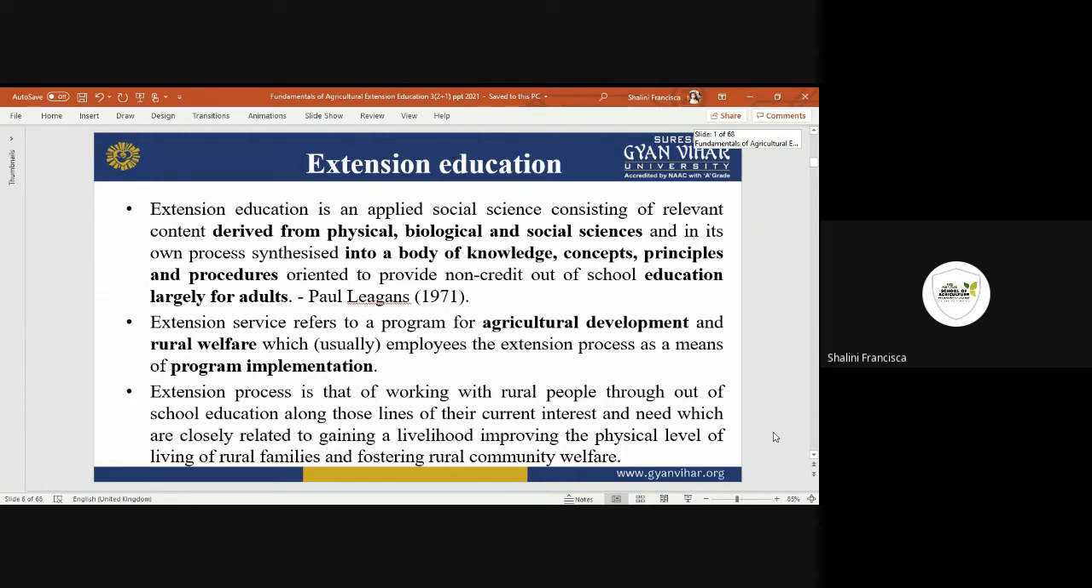Then biologically, whatever comes to our mind is male and female, old and new. Then the environment and the people. Social science is about studying the community, family, person, individuals, marriage, everything. So extension education is studying everything which is present in the society.